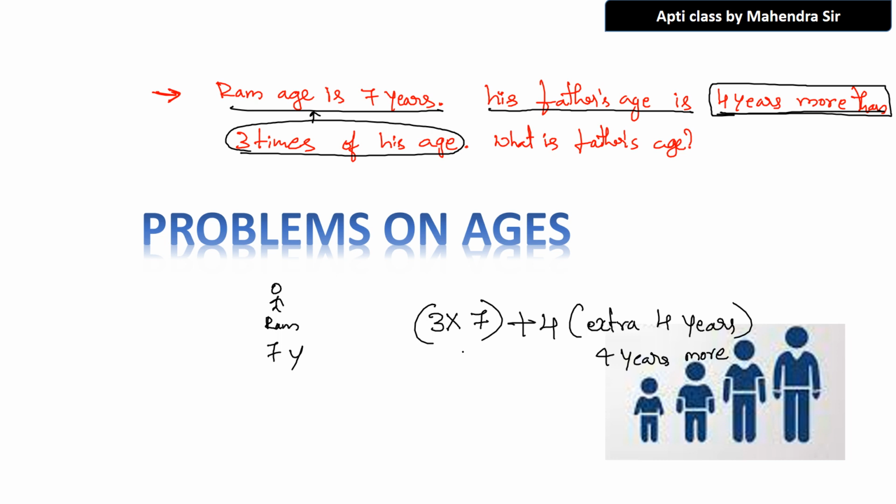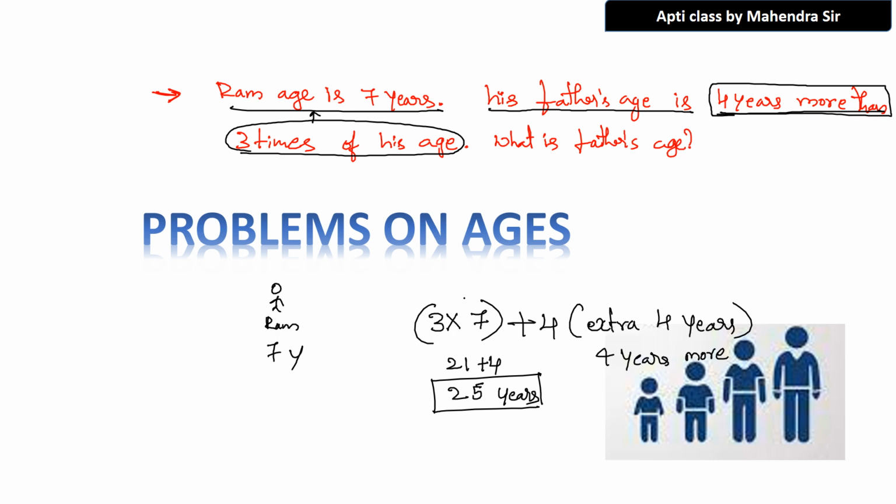Many people will forget. It is not forgetting, it is that you do not analyze, so you do not understand the sentence formation sometimes. His father's age is 4 years more than 3 times his age, meaning plus 4. 3 times his age means 3 into 7, so 3 sevens are 21, plus 4, the answer is 25 years. So the present age of the father is 25 years. Did you understand what I am saying here? These kinds of sentence formation will also be there, so you have to understand.